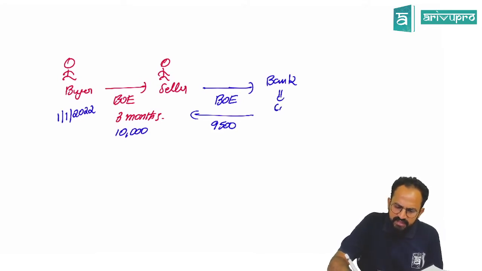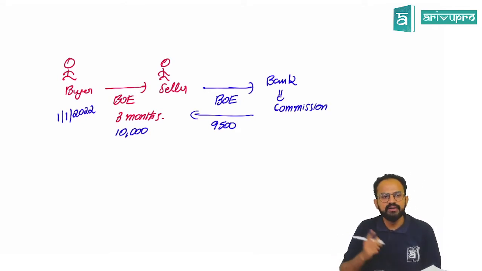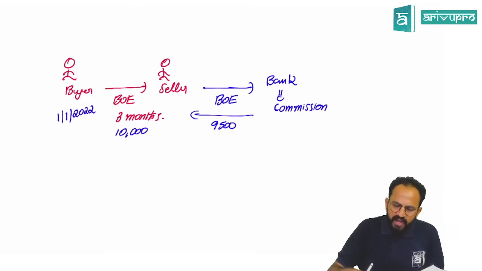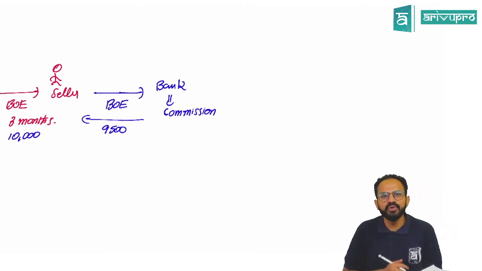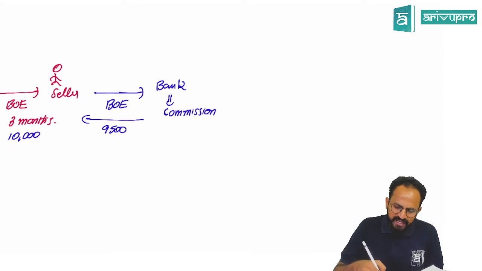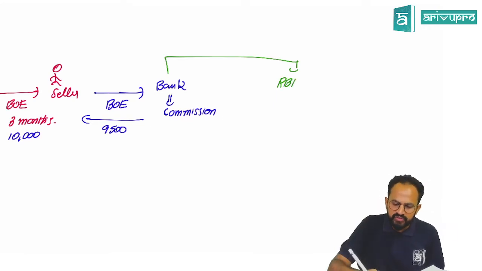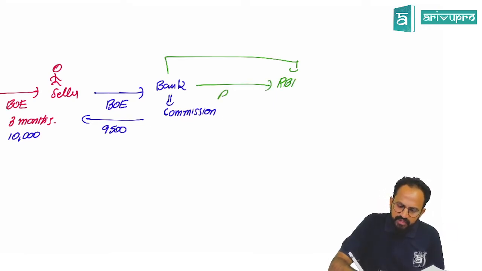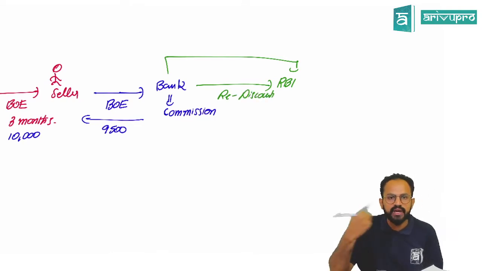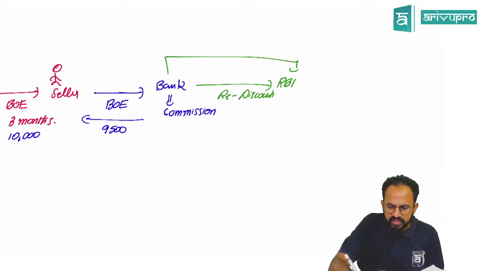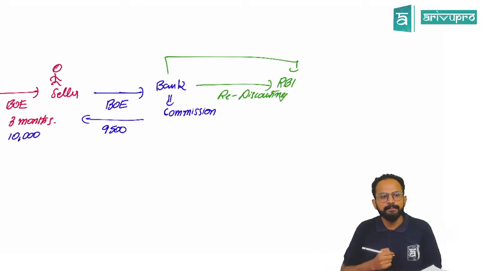The bank has given you the money now only, right? And it has to wait for 3 months to collect it back. Sir, now this is called what, sir? Discounting of a bill. Sir, now the bank also needs money. Now what to do? What does the bank do? The bank will go and give it to RBI. Sir, now this process is called rediscounting, where the same bill has been discounted a second time. Sir, this is called rediscounting of a bill.